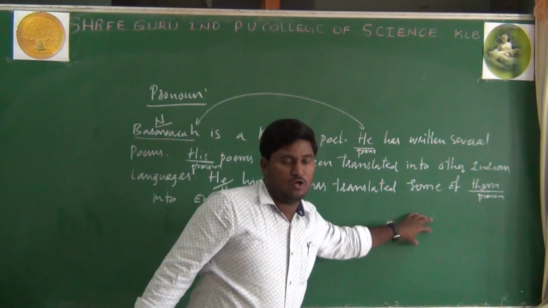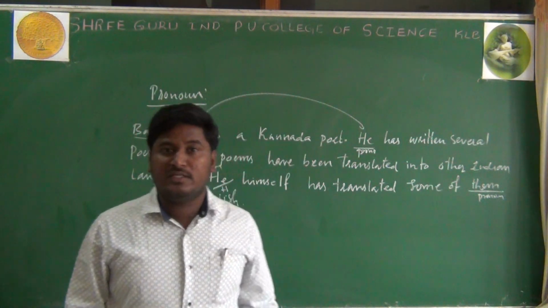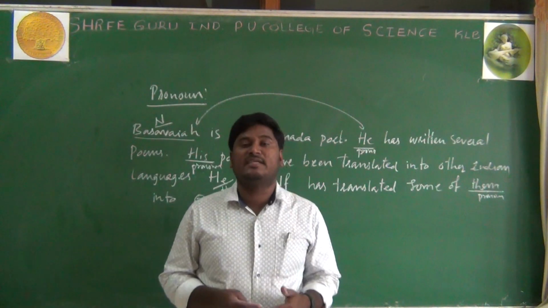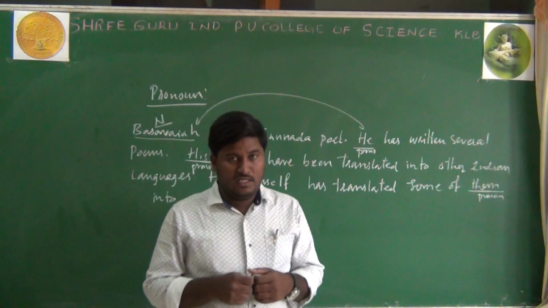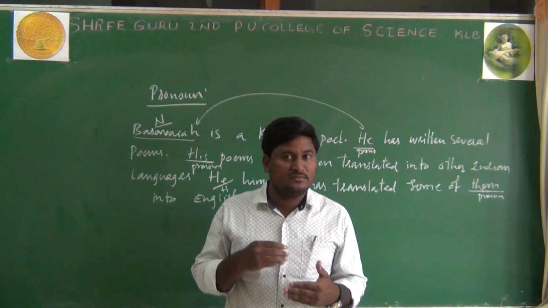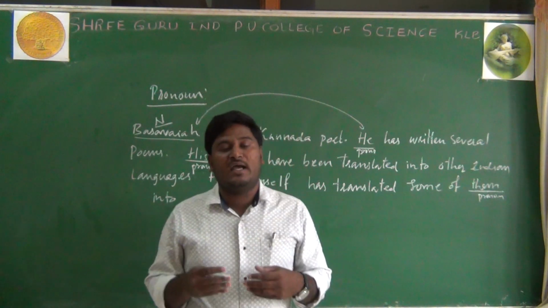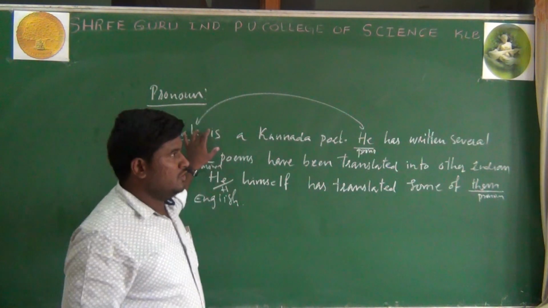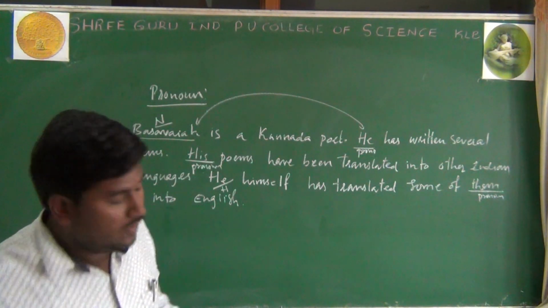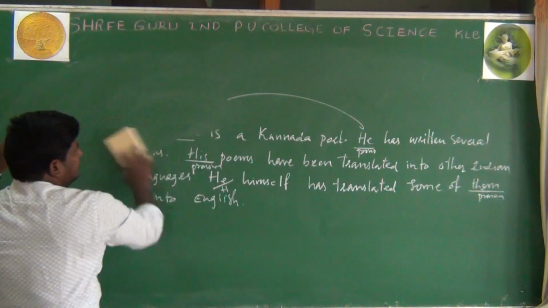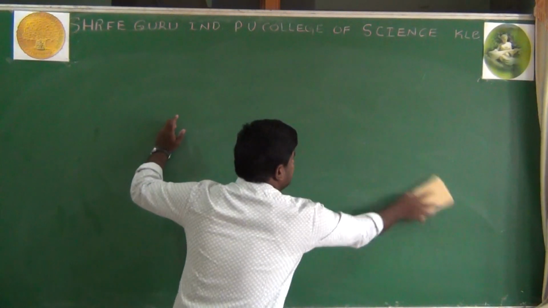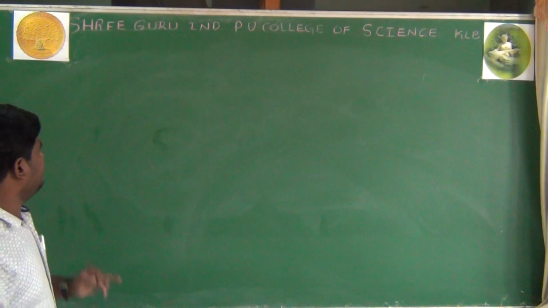These are called pronouns. As I said, a pronoun is a word which is used in the place of a noun. A noun is a naming word. It could be the name of a person, an animal, a place, a thing, or even an idea. So the words which are used in the place of a noun are known as pronouns. But there are some kinds of pronouns. We now discuss some important types of pronouns.